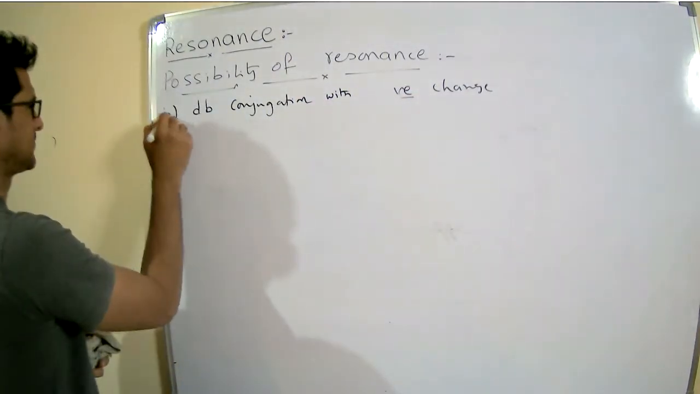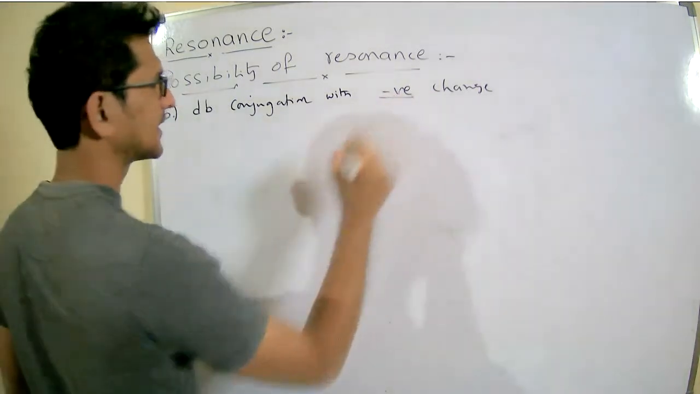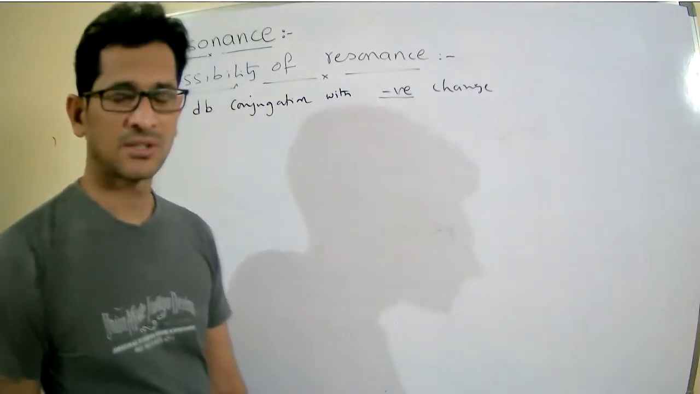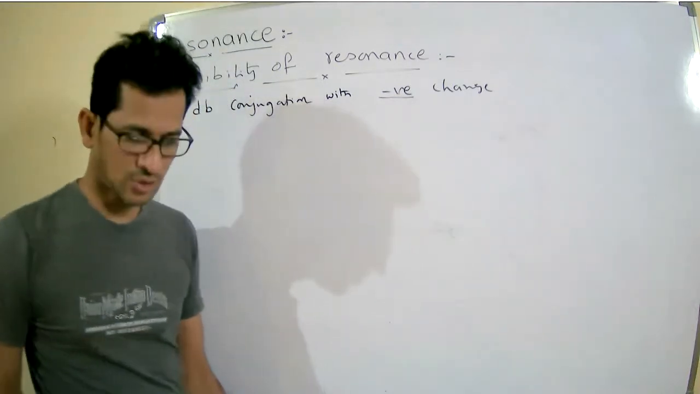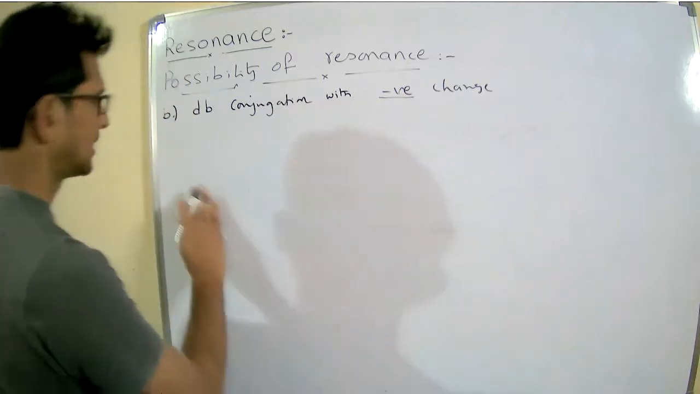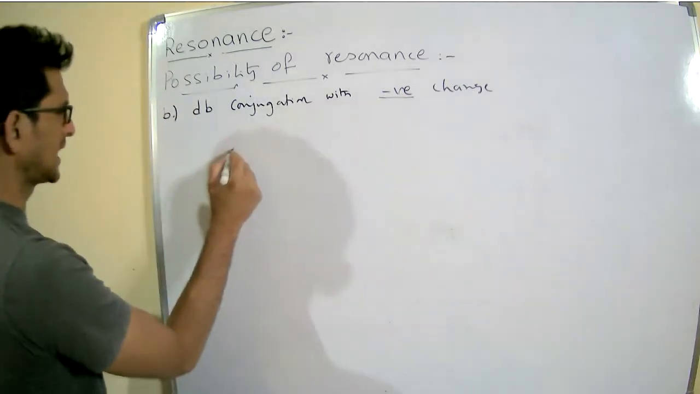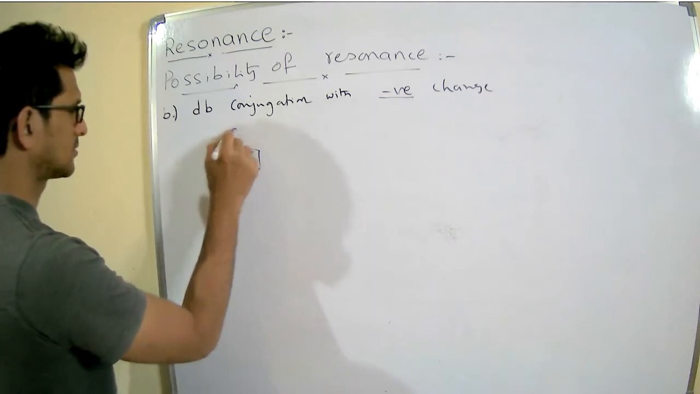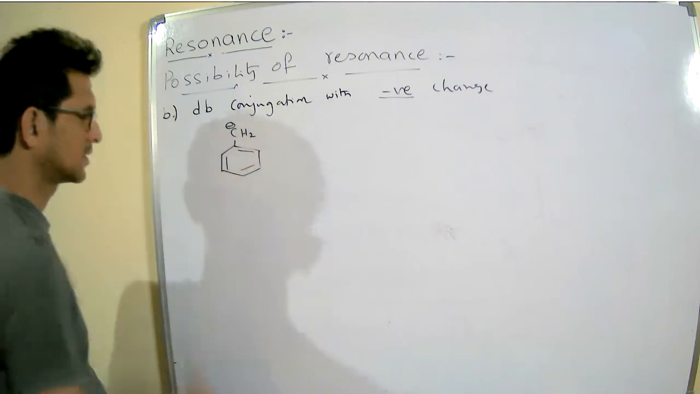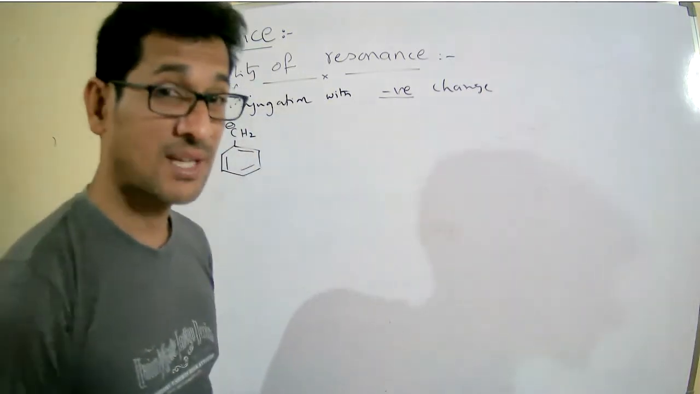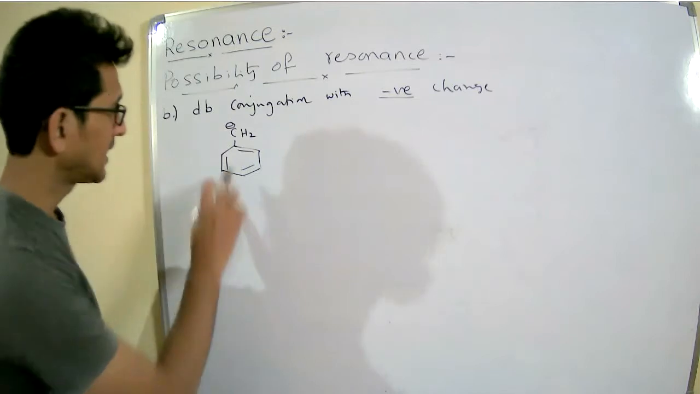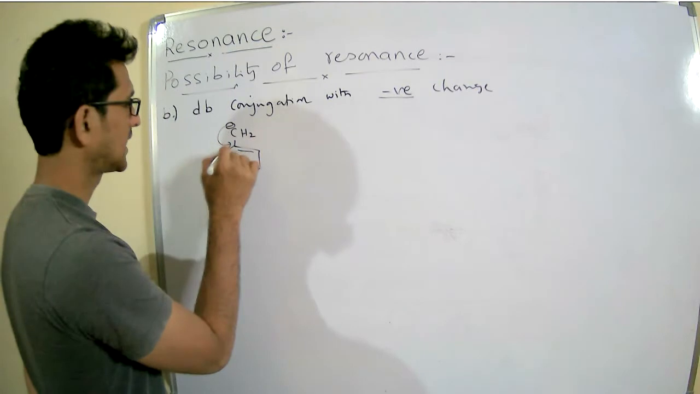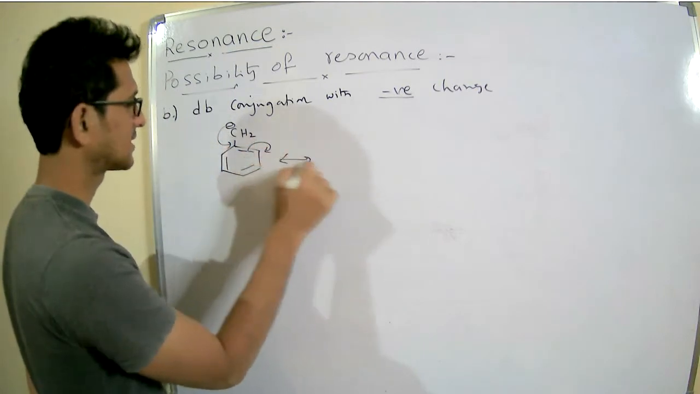B. When a double bond is in conjugation with the negative charge, when a double bond comes in conjugation with the negative charge. Now write. I can take an aromatic compound, the benzyl carbanion. Now see here, the negative charge is in conjugation with the double bond. So I can write the number of resonating structures.